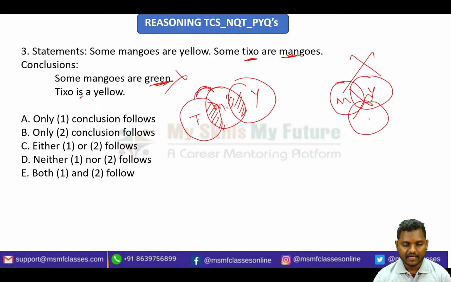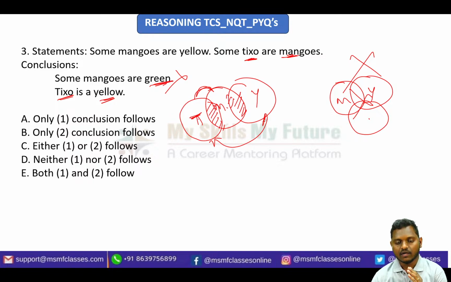And next conclusion is tixo is yellow, right? They're telling tixo is yellow. See here, so tixo is here, okay, and yellow is here. So there is no actually direct connection between these two, right? If there is no connection, you cannot conclude something, right? So I don't know whether they are connected or not connected. Okay, I don't have a particular clarity from the diagram. I'm not seeing any relation in the statement also between tixo and yellow. So for those statements, I just simply say I can't say. Okay, I can't say in the sense I'm just marking it as I don't know. That's why I'm telling it's wrong.